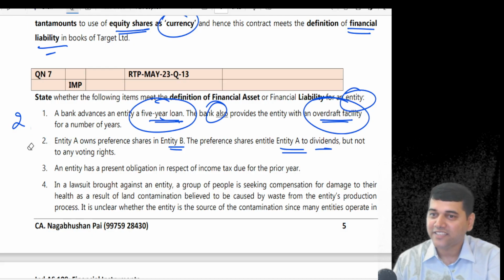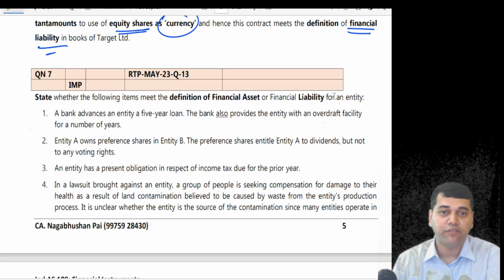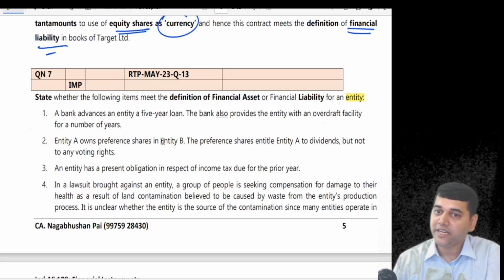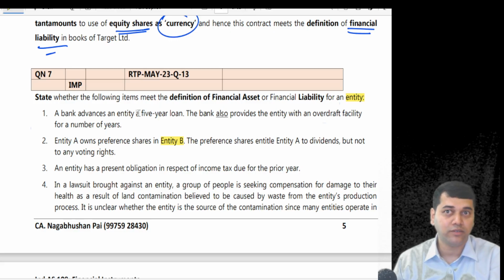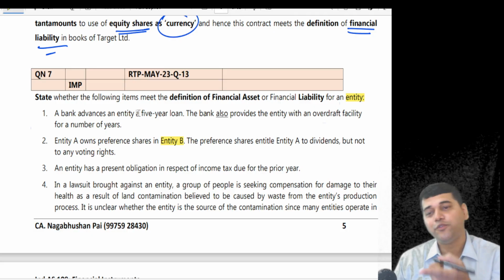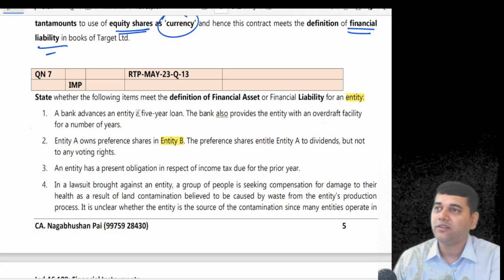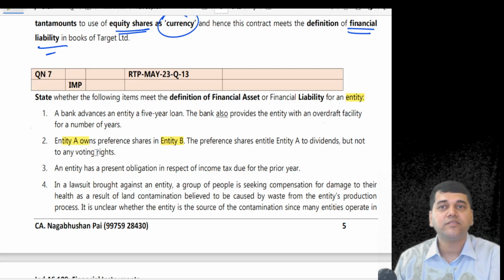For entity A, it's a financial asset. But since they said evaluate whether financial asset or liability for entity, should you consider entity B also now? Not for the bank, first question. This is what the institute is doing. Understand the question. If you miss and write only for entity A, you will get 1 mark out of 2 marks.